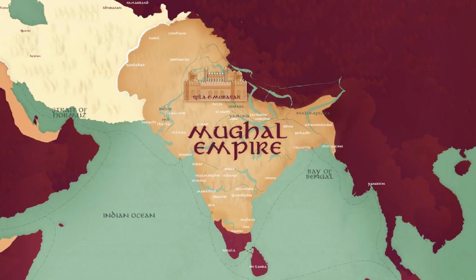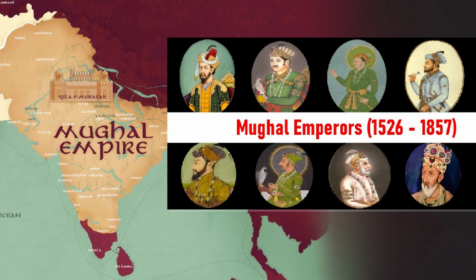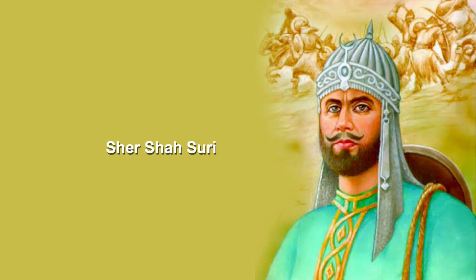From the 15th century onwards, Babur came, entered India after Panipat, and from Babur to Aurangzeb it was Mughal rule in India. They established a kingdom from top to bottom. They controlled Rajputs, Marathas, even South India, Golconda and other places. But how did they do it? The credit goes to Shershah Suri.